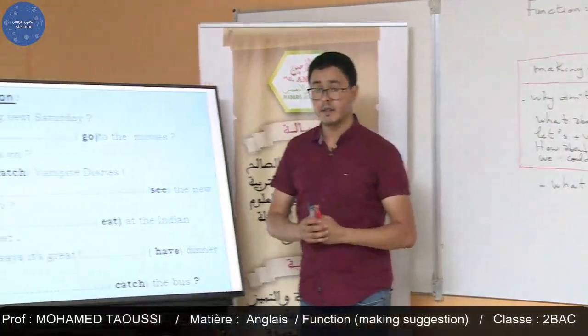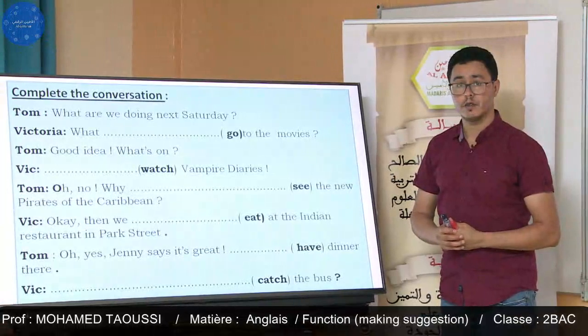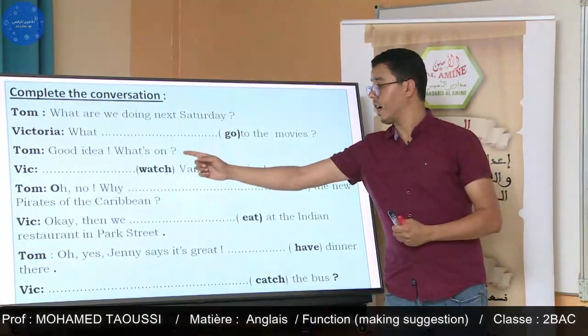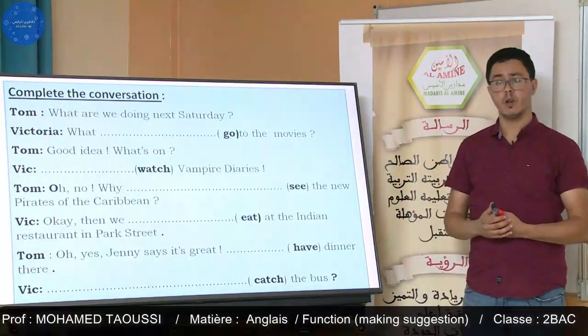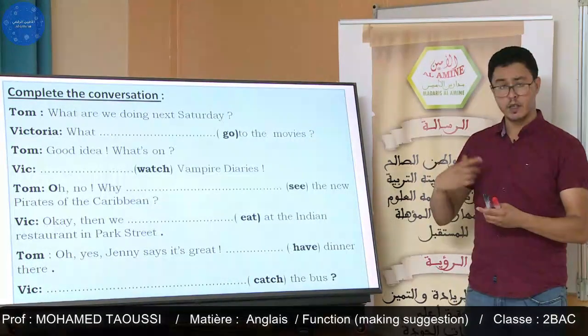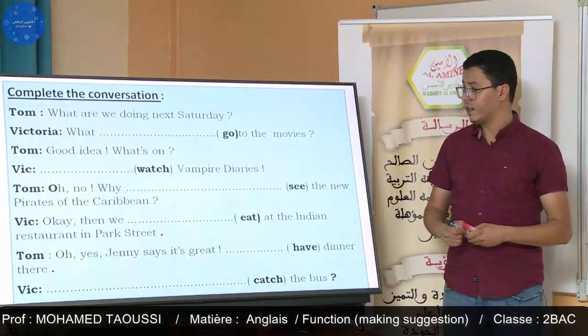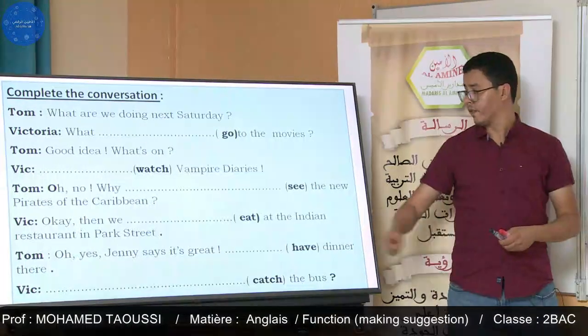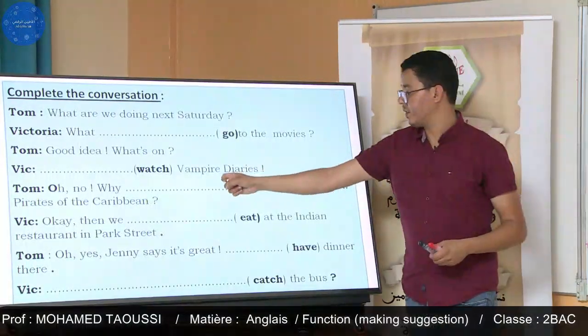Tom accepts Victoria's suggestion and he says, good idea. What's on? What are they going to watch at the movies? Victoria suggests watching Vampire Diaries.